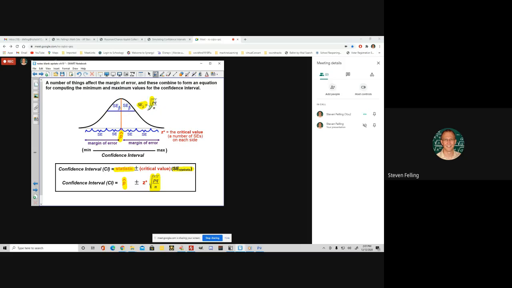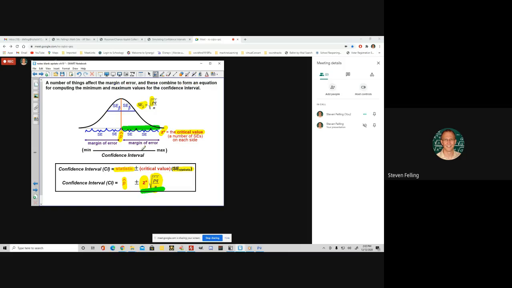We can go 1.4 or 1.69 or 2.19 or something like that. The number of standard deviations we go above and below is a z-score, because it's a number of standard deviations. So it's given the symbol z star, and it's called the critical value. The critical value is how many of these standard deviations we're going to go. If you take how big a standard deviation is and multiply it by how many standard deviations away to go, then we're finding how far we're going on one side.